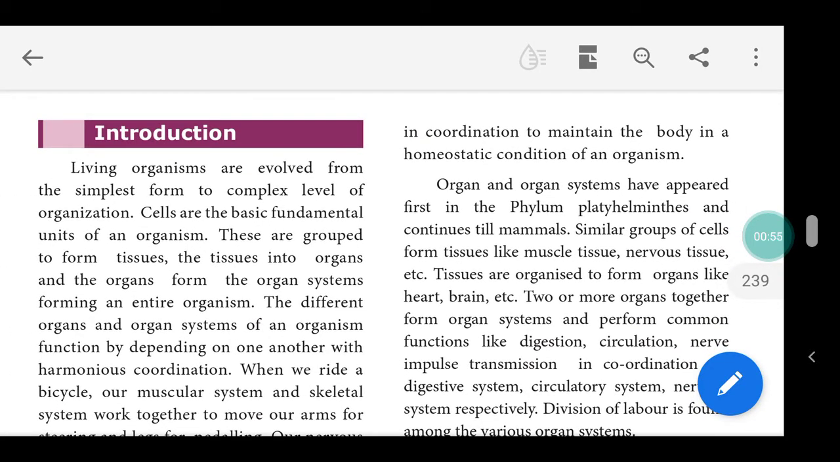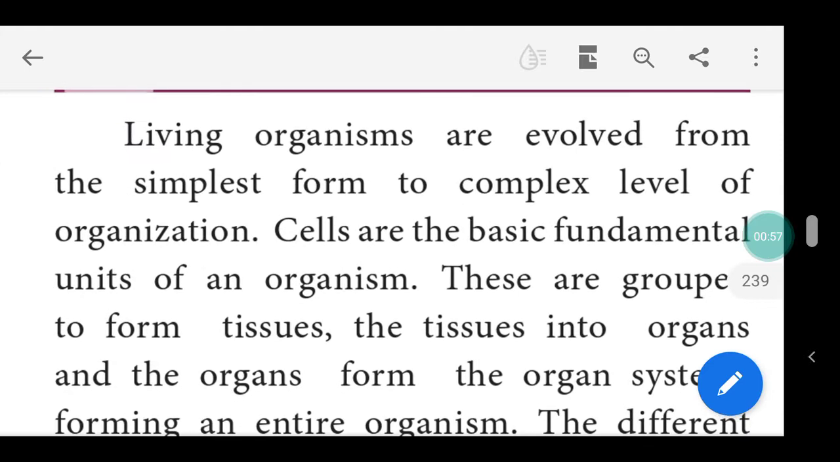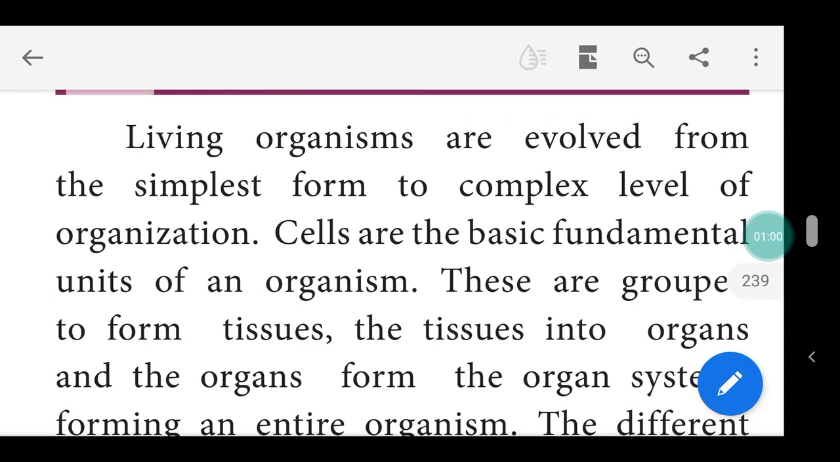Living organisms evolved from the simplest form to a complex level of organization. For example, single-celled organisms like amoeba and bacteria, and the very largest organism, the blue whale. So, all the organisms evolved from the simplest form to a complex level. We did not come directly as man. Our ancestor is the monkey. The monkey came from some other ancestor, like that.